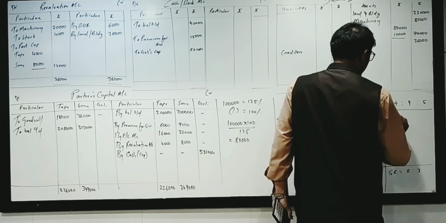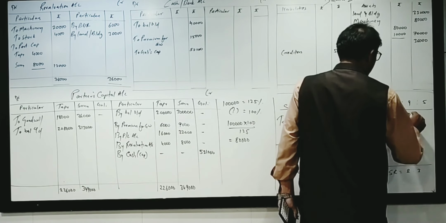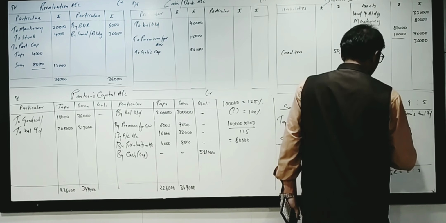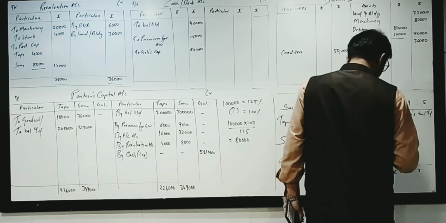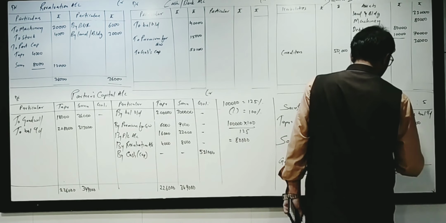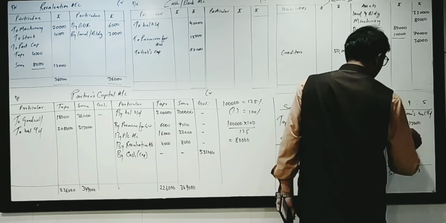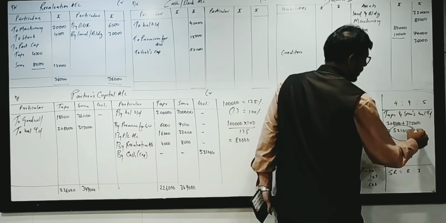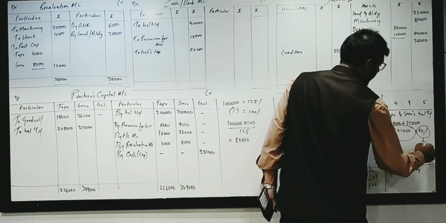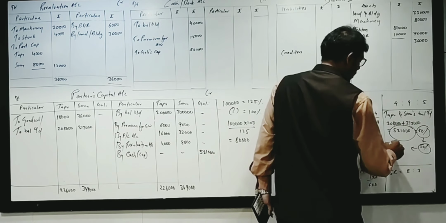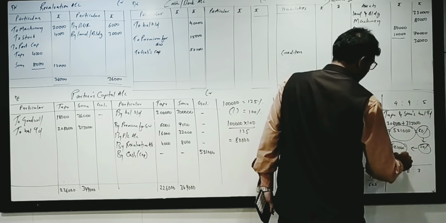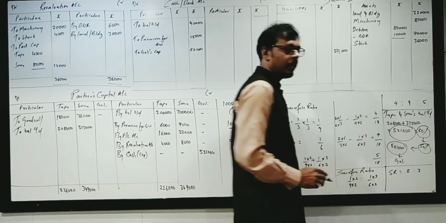See, Tappu and Sonu's balance carried down 2 lakh 8,000 plus 3 lakh 13,000 is equal to 5 lakh 21,000. This amount is 50% amount. So the remaining 50%, 5 lakh 21,000, will be brought by Goli.